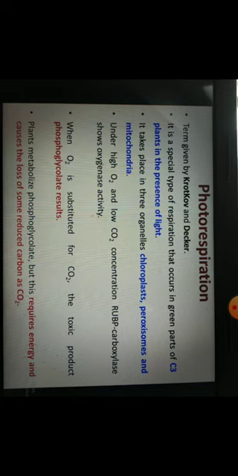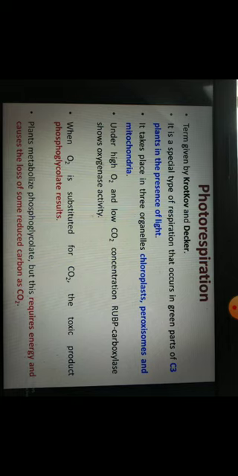So this rubisco normally has as its substrate carbon dioxide. But when there is low carbon dioxide concentration and higher oxygen concentration, this rubisco enzyme acts as oxygenase. It shows its oxygenase activity. That means now it will not accept carbon dioxide, but it will accept oxygen as its substrate. So that is why it shows oxygenase activity.